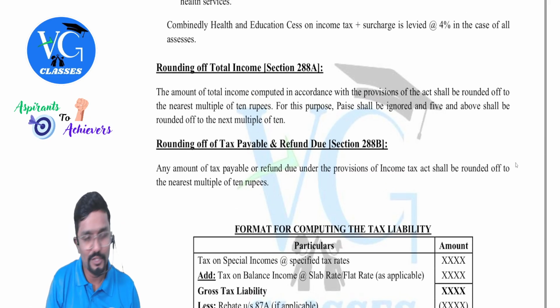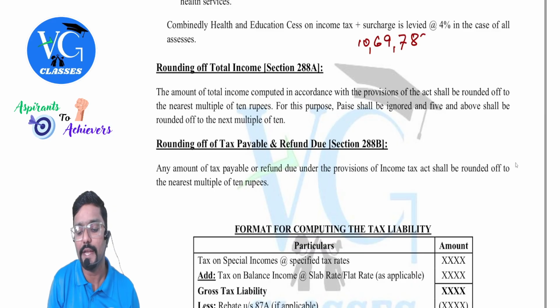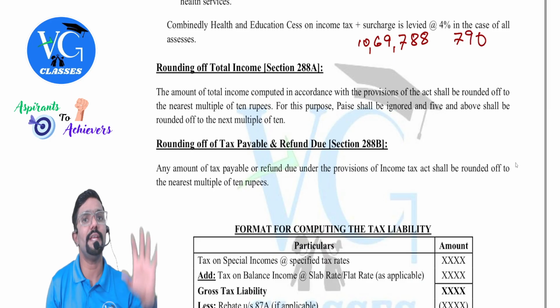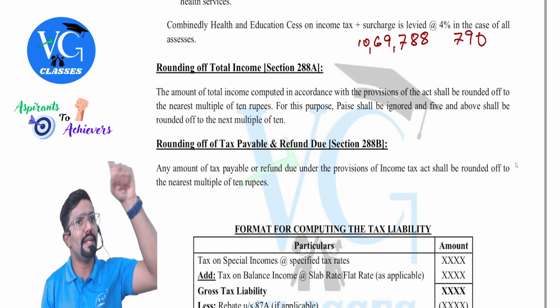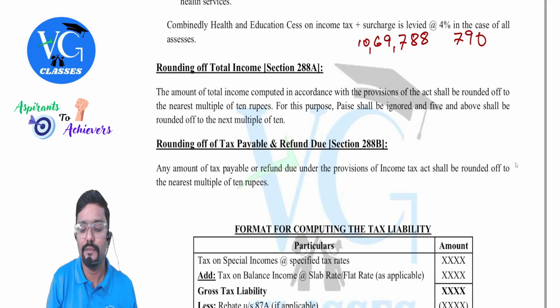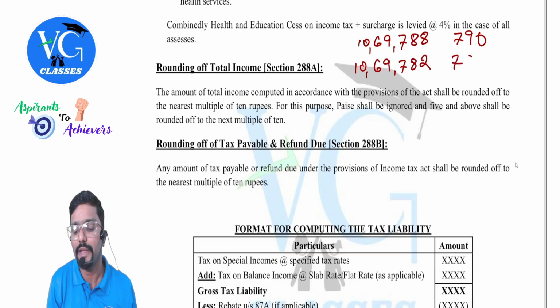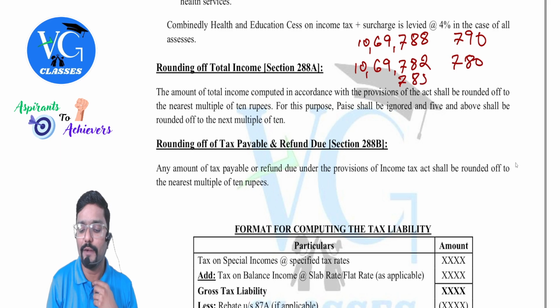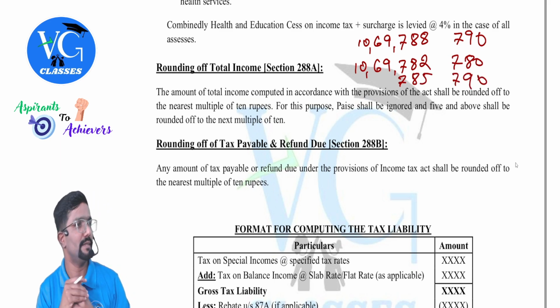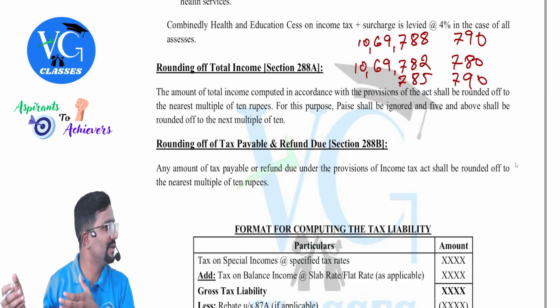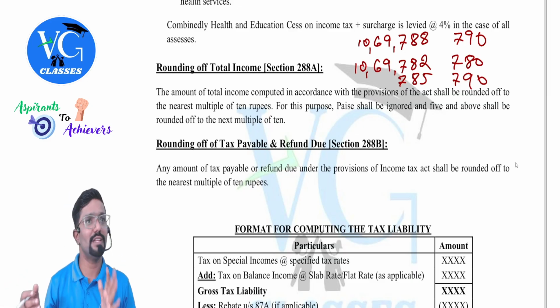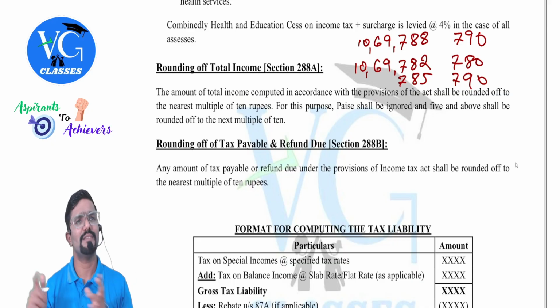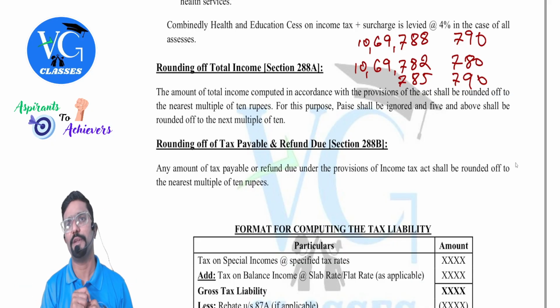Now assume we are getting total income of 10,69,788. We need to make it 790. The last figure is more than 5, right? Same way, 10,69,782 we should make 780. Sir, what if it is 785? Make it 790. Don't write only 790, I am writing only the last three figures; obviously other figures will come. Clear? That last 10 rupees has to be rounded off.